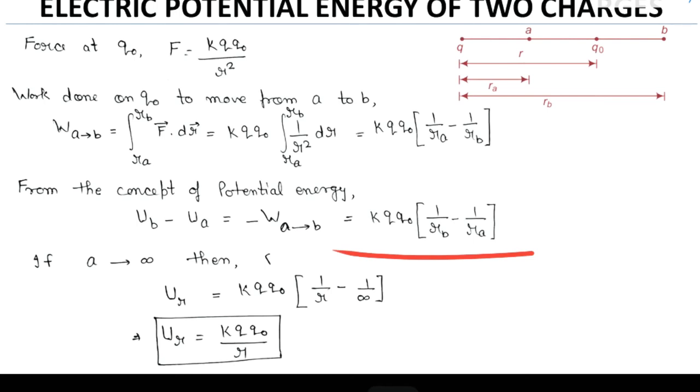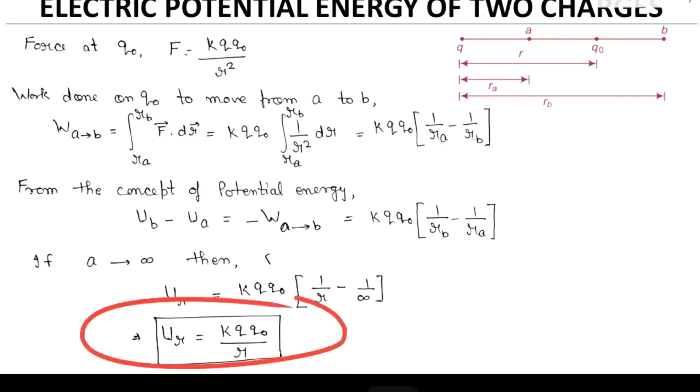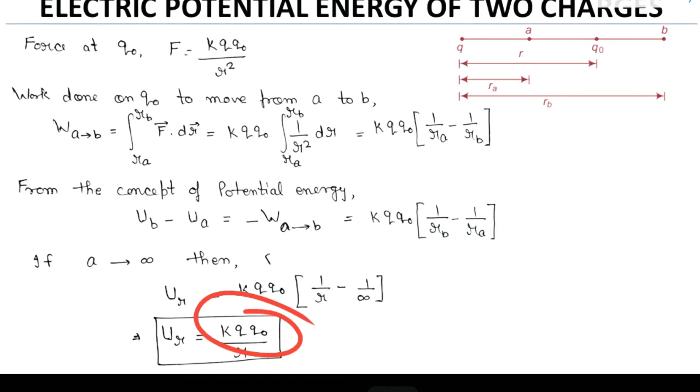If this point A is at infinity, then the potential energy at this point A is 0. So putting this expression here, we got the expression U(r) is equal to K Q Q0 upon R. It means the electric potential energy is directly proportional to the product of two charges and inversely proportional to the separation between the two charges.